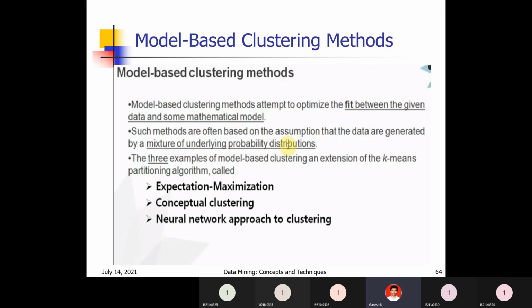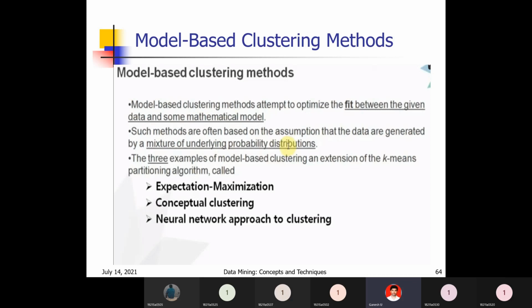Next, neural network approach to clustering. We already know what is meant by a neural network. The neural network consists of an input unit, an output unit, and in the middle several hidden layers between the input unit and the output unit. You give the input, then several processing steps are done. Differently at different layers, different processing operations are done.